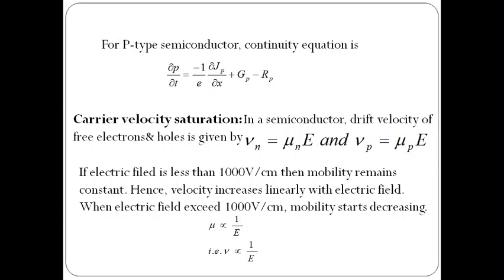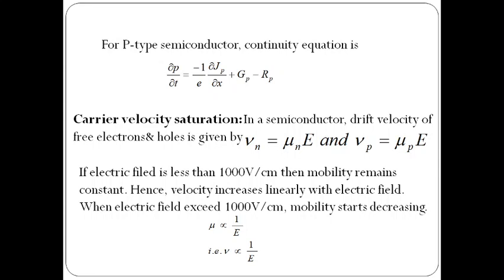When the electric field exceeds, that means more than 1000 volt per centimeter, mobility starts decreasing, because at higher fields carriers travel at high velocities, and hence their collisions with lattice atoms and with other carriers will increase. Due to this, mobility decreases.